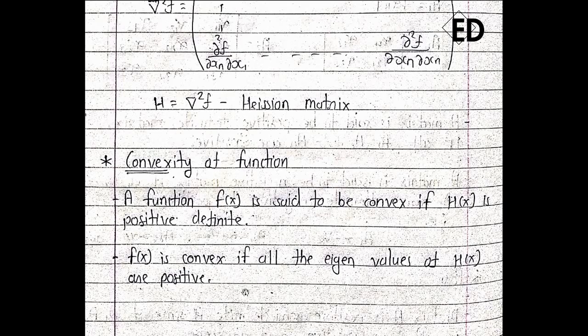Also, f of x is convex if all the eigenvalues of the Hessian matrix are positive. This may be another step to know whether our function is convex or not. But I suggest you go by this method: calculate the Hessian matrix, and then find out whether it is positive definite or not. That will be the easiest method to figure out whether our function is convex or not.